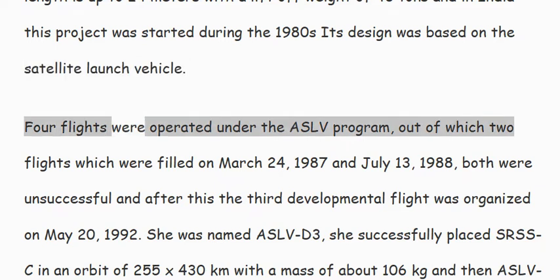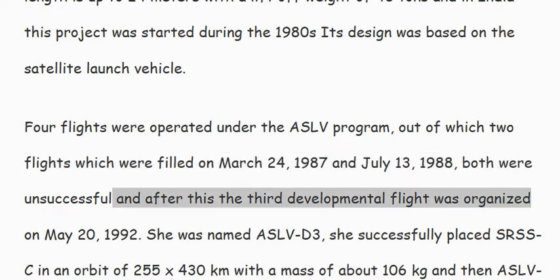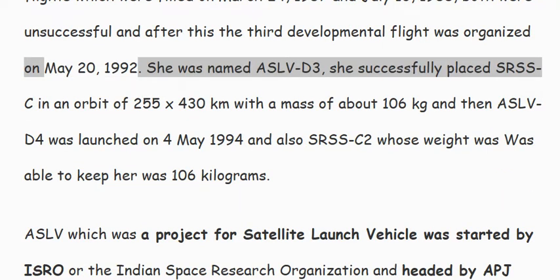4 flights were operated under the ASLV program, out of which 2 flights, on 24th March 1987 and 13th July 1988, both were unsuccessful, and after this the third developmental flight was organized on 20th May 1992. It was named ASLV D3.